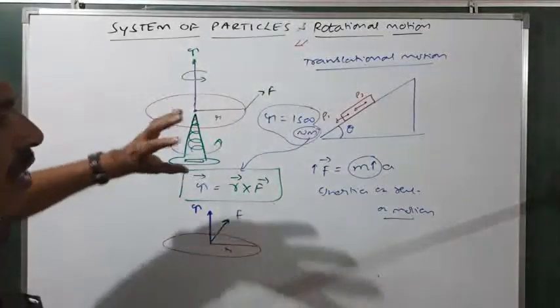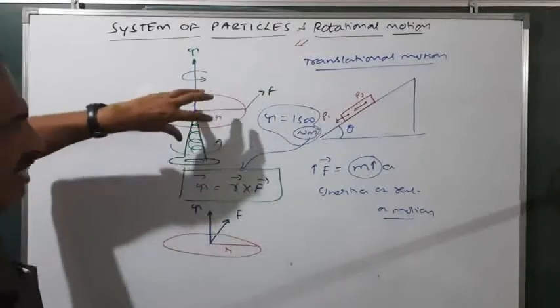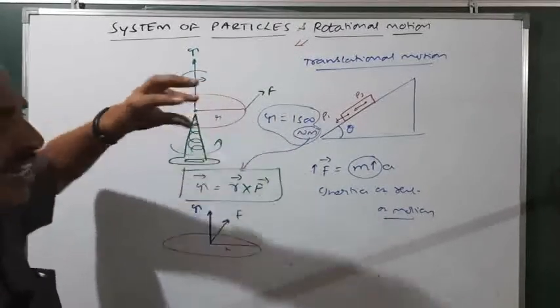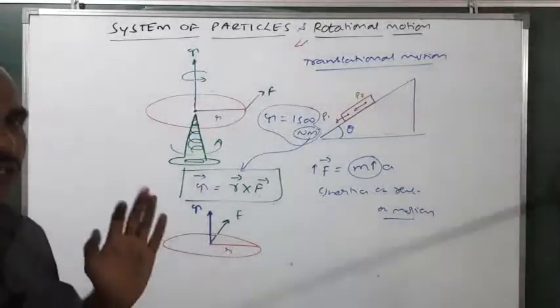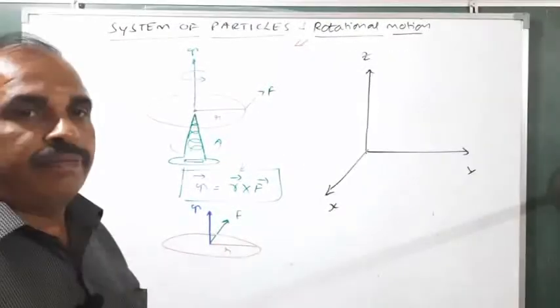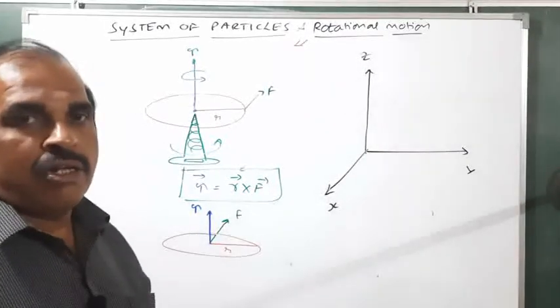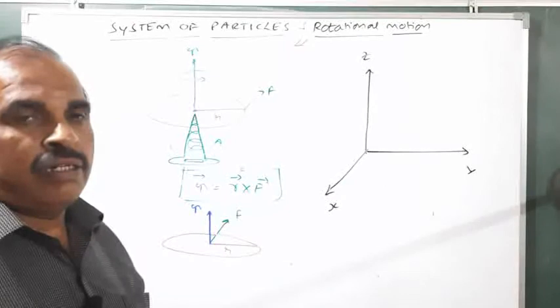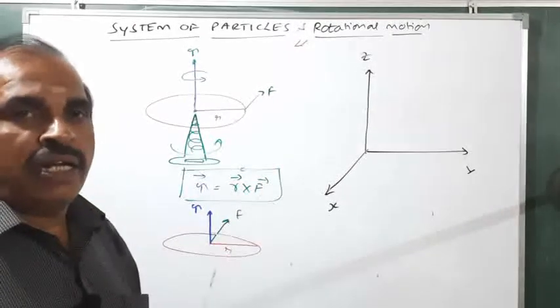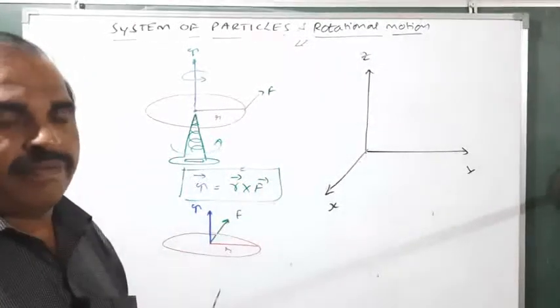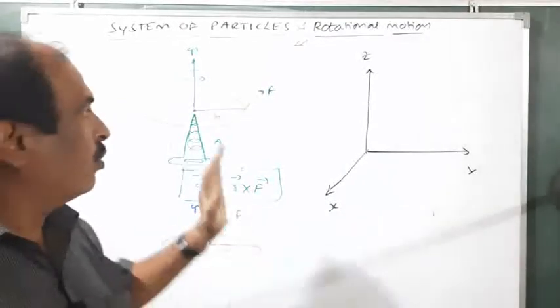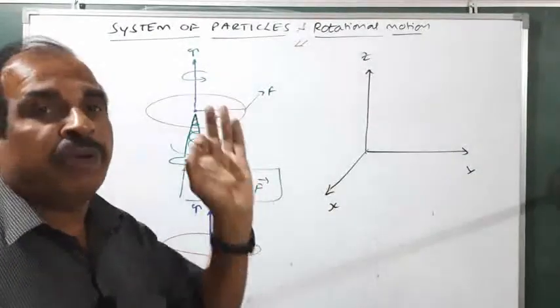Now I will explain this concept according to the textbook. Dear students, why do you feel difficult in understanding textbook sentences? The reason is they express all these things in space.